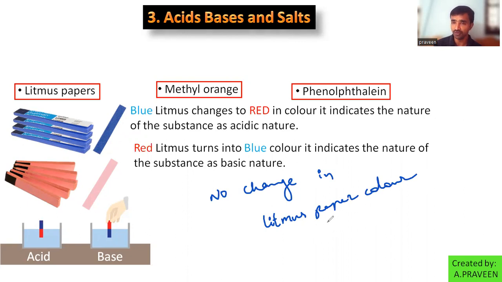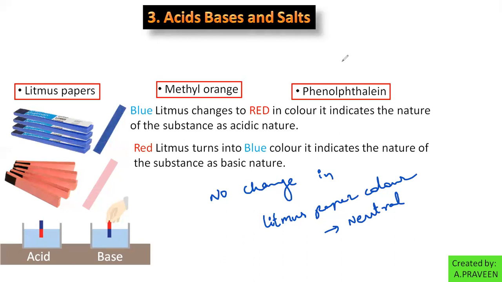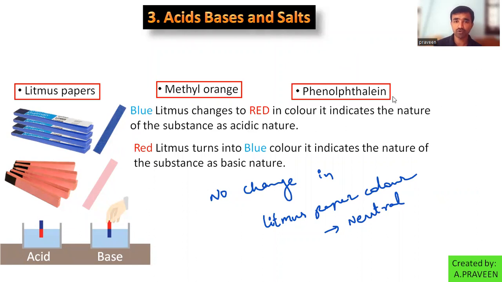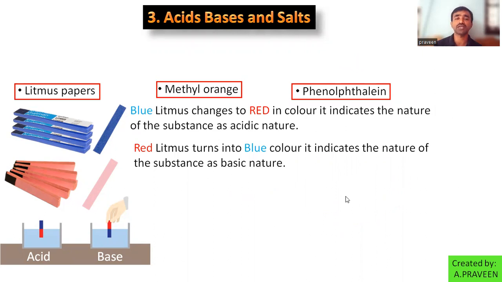Blue remains as blue and red remains as red, so we can decide the nature as neutral. Now, have you got an idea about litmus paper and their observations? Did you get the experience with them? Right. So these are about litmus papers and observations in the acidic medium, basic medium, and in the neutral substance.